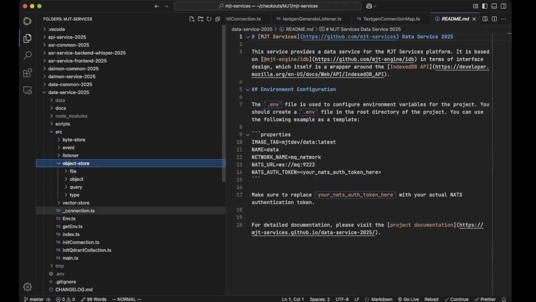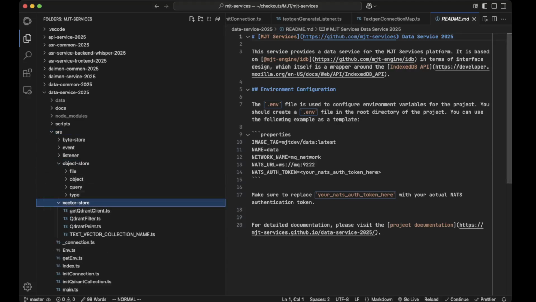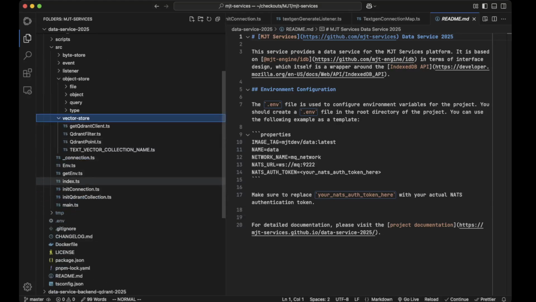You'll see here I actually have an object store and a vector store. I've been using the object store for a while, like a month, and the vector store is more recent, like a few days, weeks maybe.